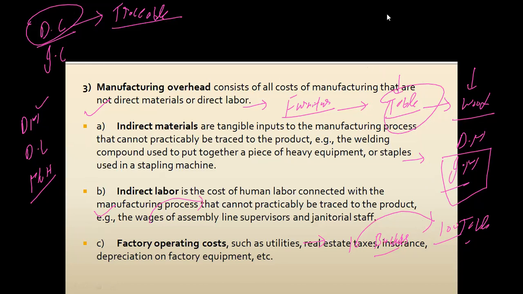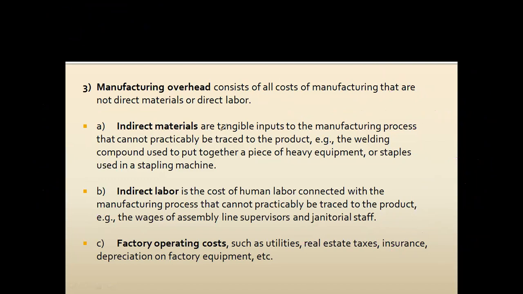So we have a cost pool here, which we call manufacturing overhead. Other than direct materials or direct labor, whatever different kinds of indirect costs we are incurring are part of our manufacturing overhead. We call it a cost pool because we are accumulating different kinds of indirect costs under one cost pool for our facilitation purpose.